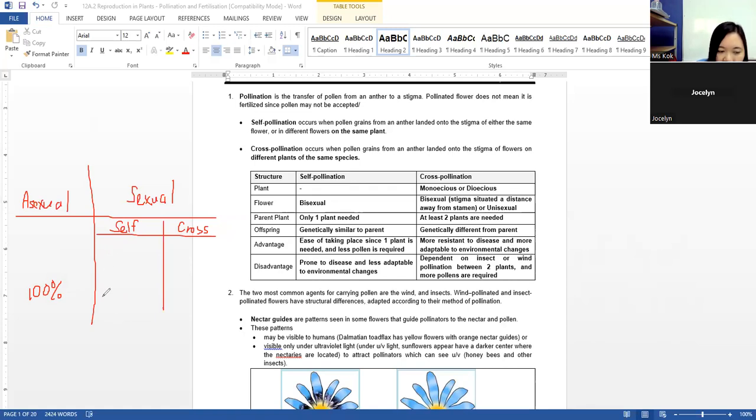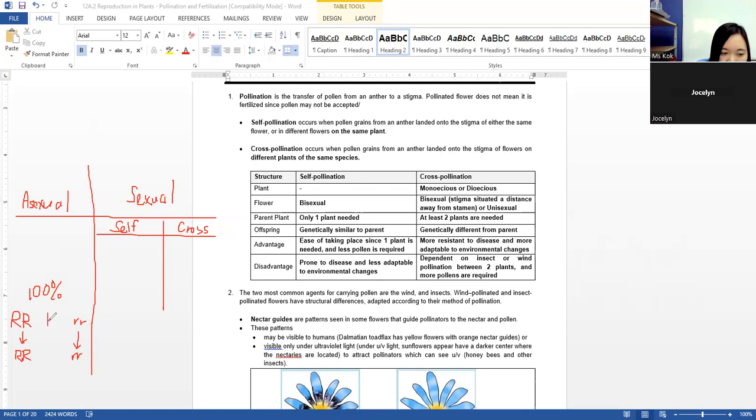Because example, if I have a plant, I can write this one asexual first. A plant that is of red flower, the offspring will still be red flower. If the plant is white flower, then the offspring will definitely be white.